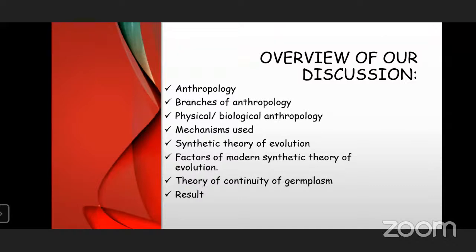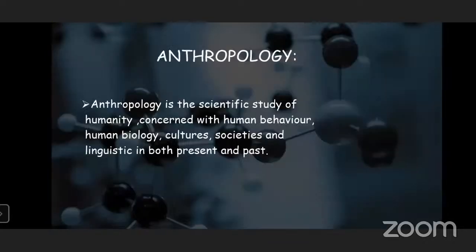During our discussion, let us know what anthropology is, what the branches present in anthropology are, a brief explanation of them, and what major mechanisms are used in it. Also an important topic, the synthetic theory of evolution. This theory brings the result on evolution. That's why this is an important topic. Let's see about it later in our discussion. And next, continuity of germplasm. Finally, the result. First, let us know about anthropology.